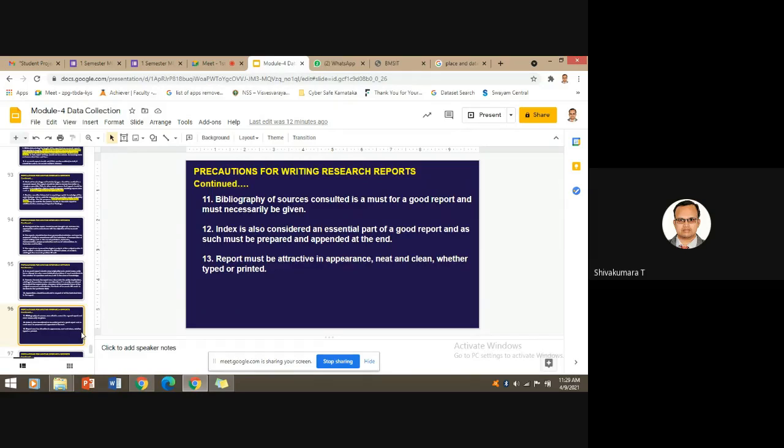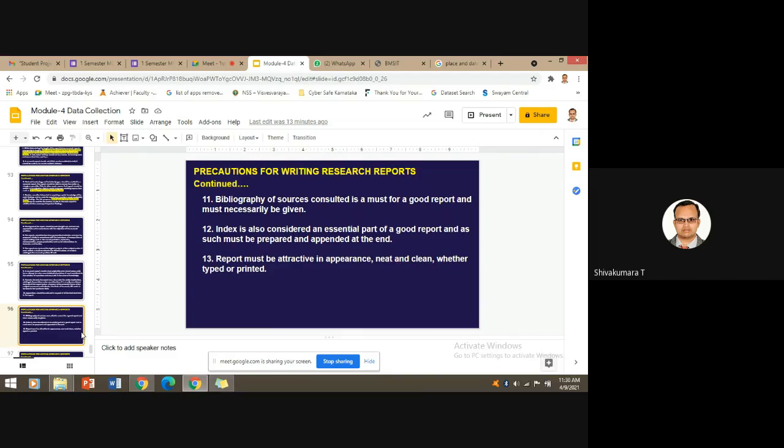And the next, an index is also considered part of a good research report, usually built with the help of keywords. You identify some of the keywords from your entire research process and list them as an index, and if you give the page numbers of those keywords, then the reader can easily locate and navigate to that particular page or paragraph of their interest.